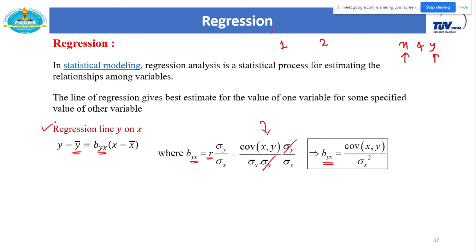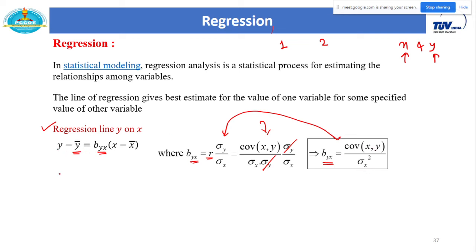So again, the regression line y on x is y minus y bar equals Byx into x minus x bar, where Byx is the main formula r into sigma y upon sigma x. You can simplify this to covariance of xy upon sigma x square.